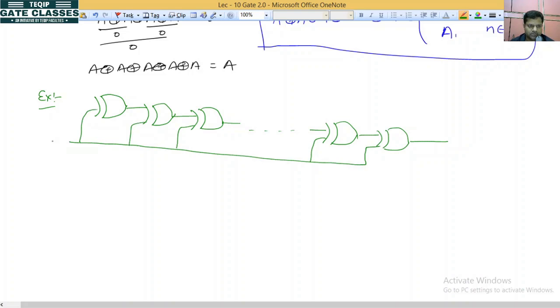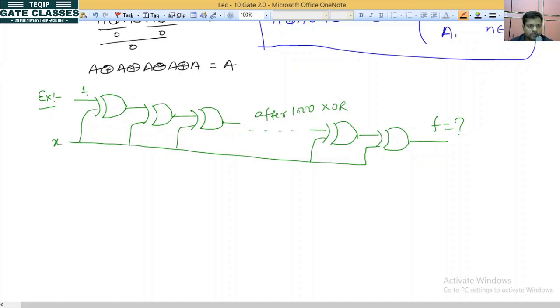We have given x here and here 1. So after 1000 XOR gates, what will be the output? Pause this and solve it, okay, and then match with my solution.